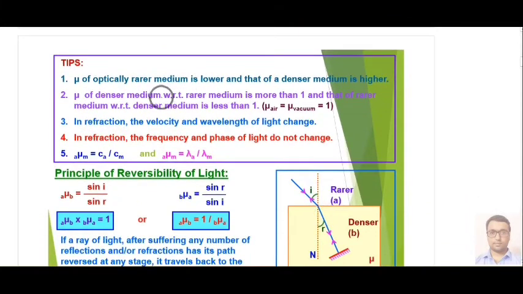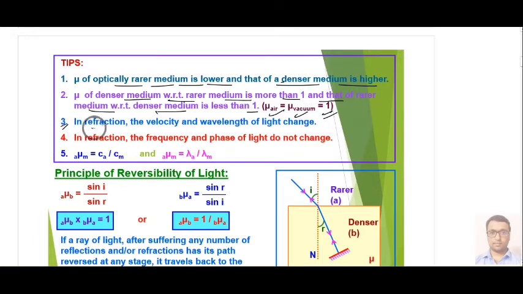Now we have some important points. Mu of an optically rarer medium is lower than that of a denser medium. Mu of a denser medium with respect to a rarer medium is more than 1, and that of a rarer medium with respect to a denser one is less than 1. For air or vacuum we consider mu equal to 1.